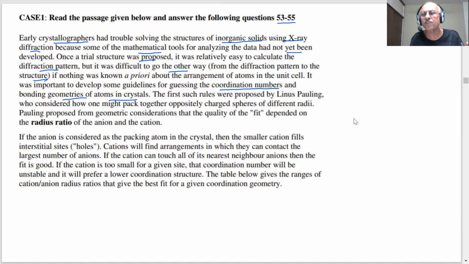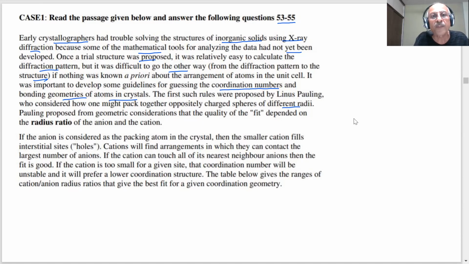It was important to develop some guidelines for guessing the coordination numbers and bonding geometries of atoms in crystals. So when you are forming a crystal, they have a coordination number, the number of nearest neighbors, what you call coordination number. See, the first such rules were proposed by Linus Pauling, who considered how one might pack together oppositely charged spheres of different radii. So when you are forming a crystal, students, you are having ions, positive ions and negative ions. Anions, you know, are larger in size than the cations.